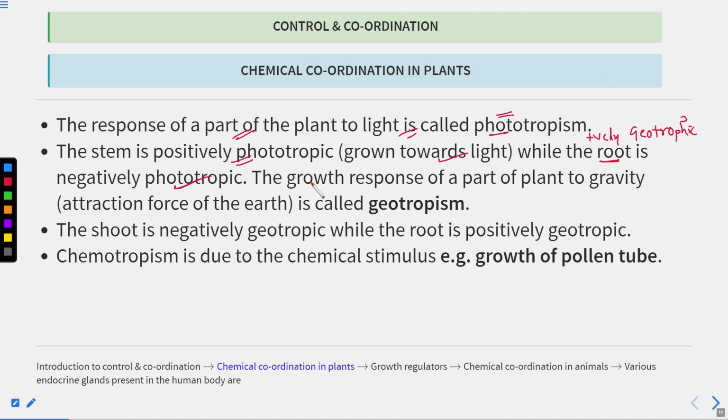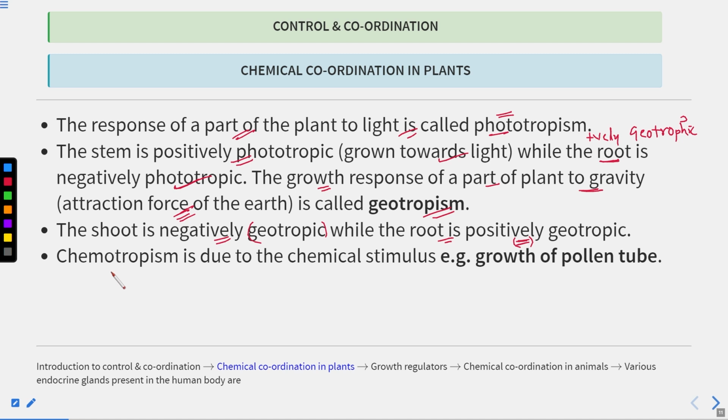Now the growth response of a part of the plant to gravity, the attraction force of the earth, is known as geotropism. The shoot is negatively geotropic, meaning it goes against or away from the gravity, while the root is positively geotropic. It grows towards the gravity.